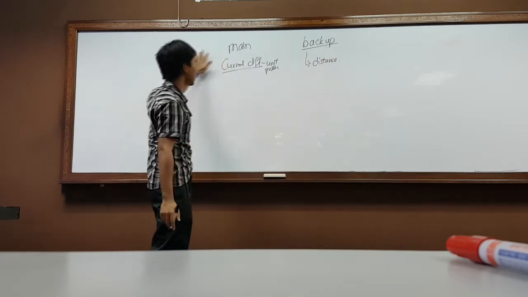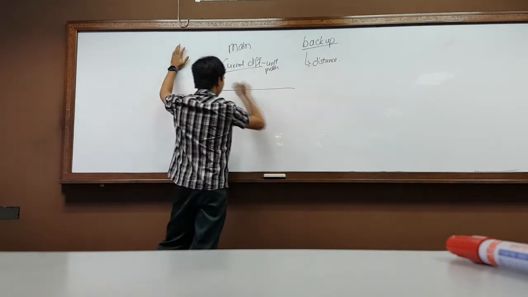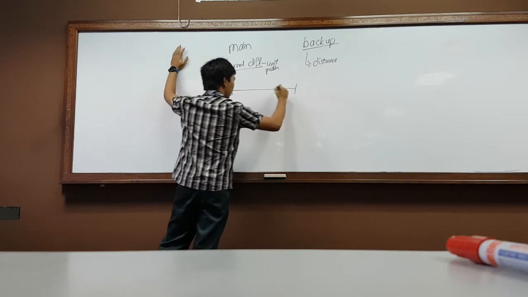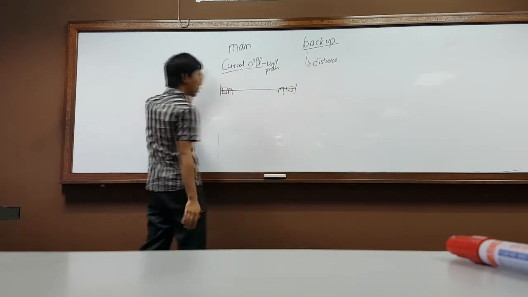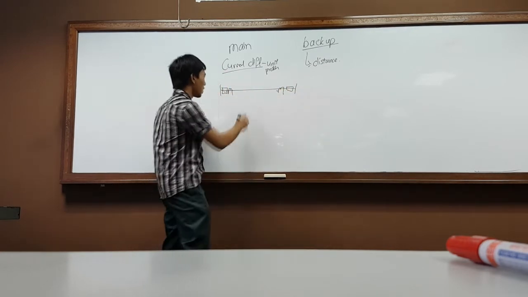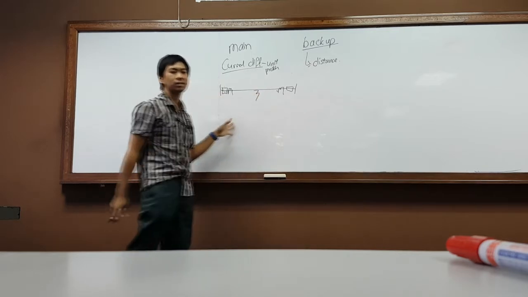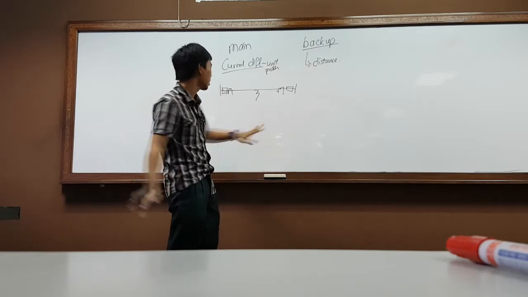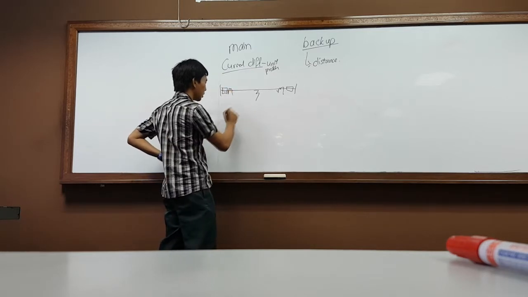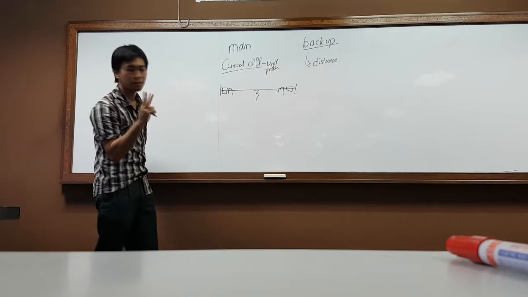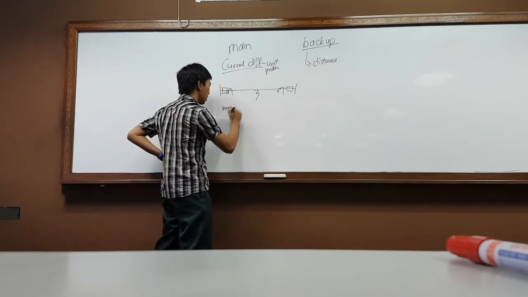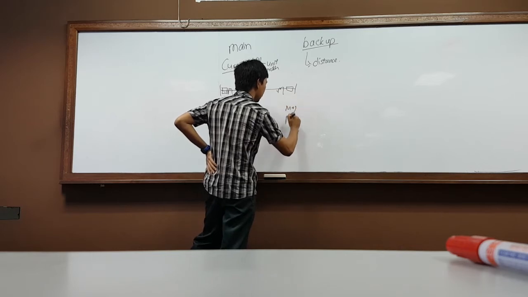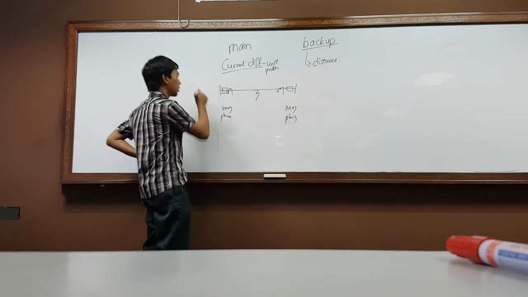Okay, but what happens here? Let's say there's one line here. You want to protect this line. If a fault happens here, how do we detect? We have two CTs. We use CT only, we don't use anything else. The CT here gives a current. Current gives you two pieces of information: a magnitude and a phase. Here we have a magnitude and phase. Let's say power flow is this way.